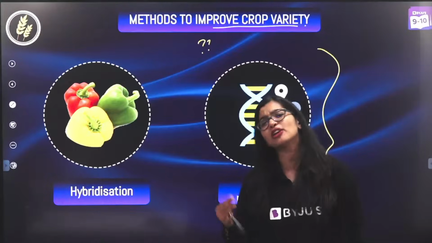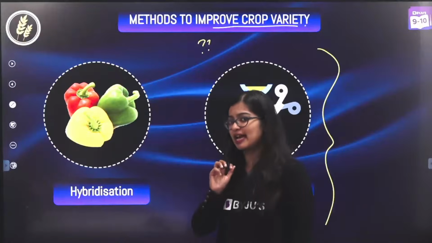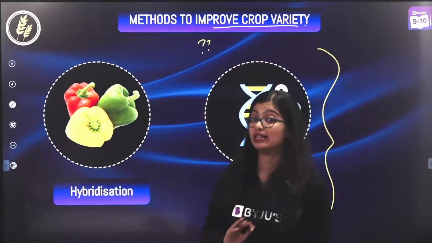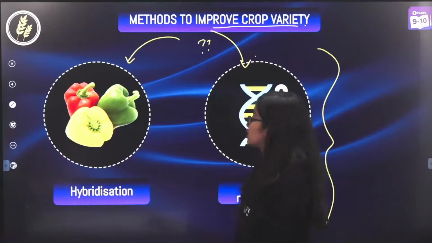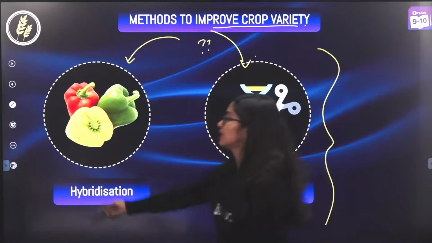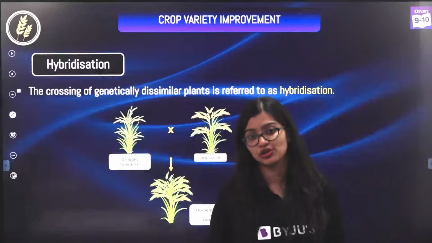For the rest of the part, you will anyway understand, so I'm 100% sure. So let's spend some time and understand this so that we have proper conceptual clarity. So how are we achieving this? By hybridization and by genetic modification. So let's first understand what we mean by hybridization.